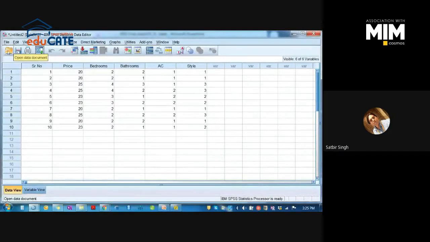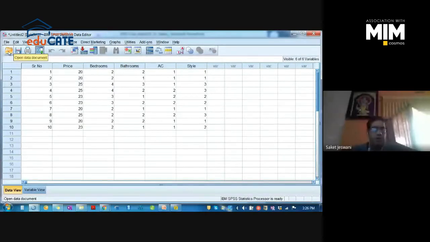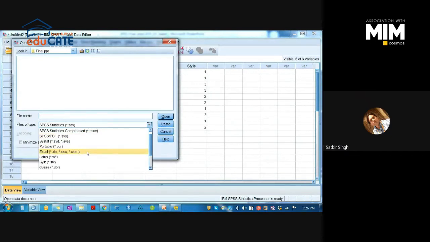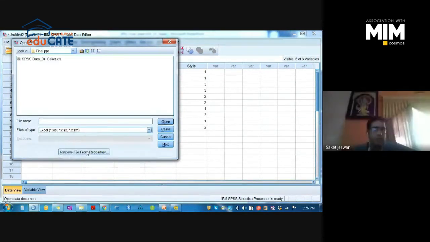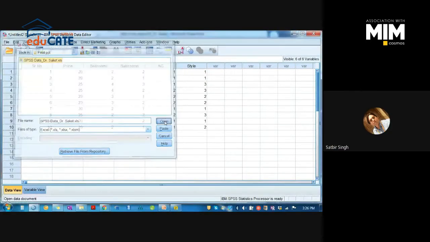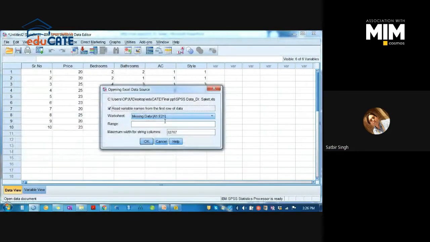Click that folder tab and then locate. Then I'm selecting the Excel file, and then clicking on the SPSS data file of yours and then open it. Then it is not proceeding ahead. I don't know why.